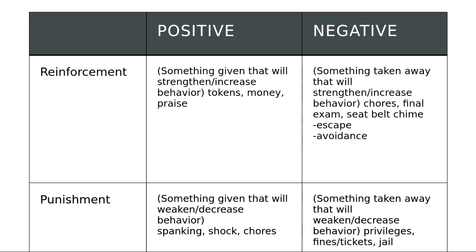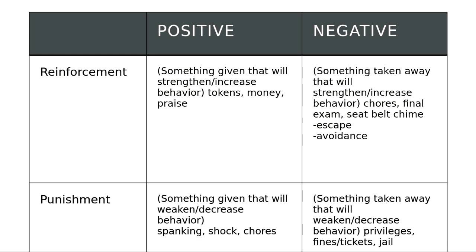And finally, the fourth type of consequence will be negative punishment. Here, you're taking something away, and that consequence of taking something away serves to weaken or decrease the behavior that it follows. So examples of negative punishment would be things like taking away privileges. Your child is being disruptive in school, so you take away their phone in order to decrease the disruptive behavior in school. So the negative part of that is that you're taking away the phone. You take away the video game in order to decrease the behavior of your child fighting with their sibling or skipping class.